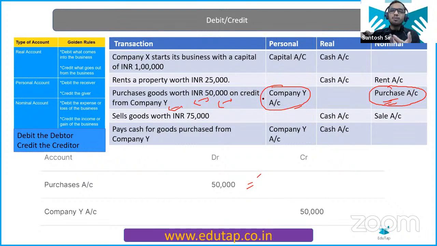Company Y is a personal account and company Y is the creditor. So I have told you this rule as well: debit the debtor, credit the creditor for the personal account. So the creditor will be credited. Clear everyone? Okay.